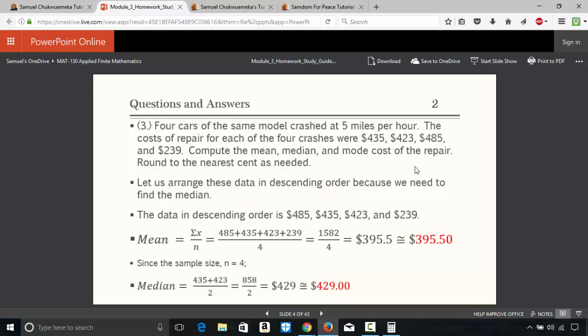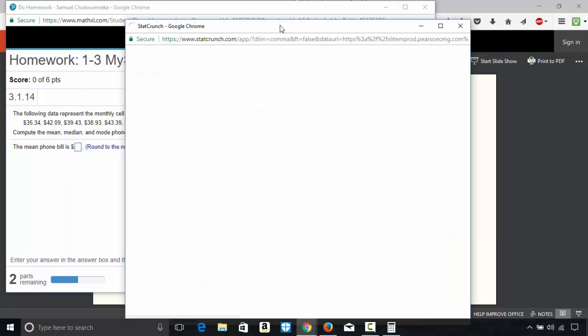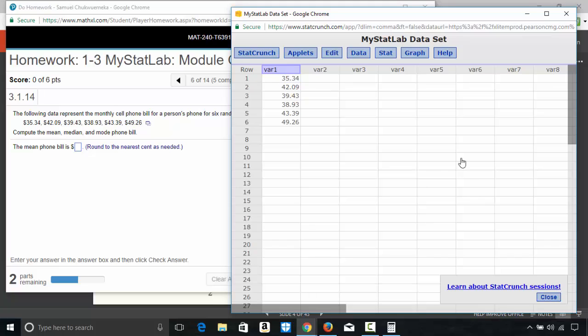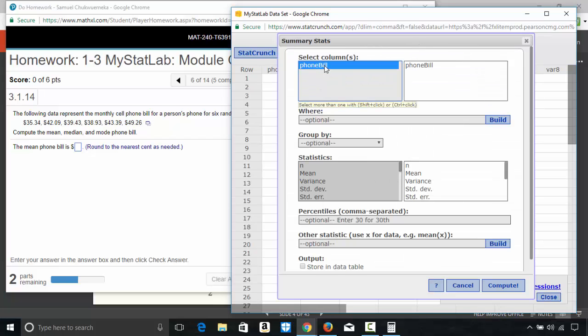Okay, there you go. Yeah, this is an example of that. Okay, but this is how you can do this to save time. I'm going to open this. I'm going to click right here. Okay, open in Statcrunch. And I will just come here and I can say just phone bill. Please, no space in the variables. Okay, no space. Then I'm going to go to stats, summary stats, and this is in column. So summary stats, I select columns, and then I click phone bill.